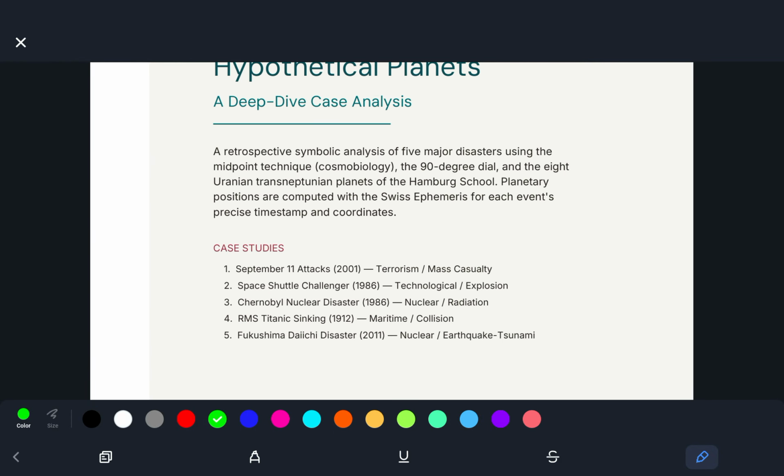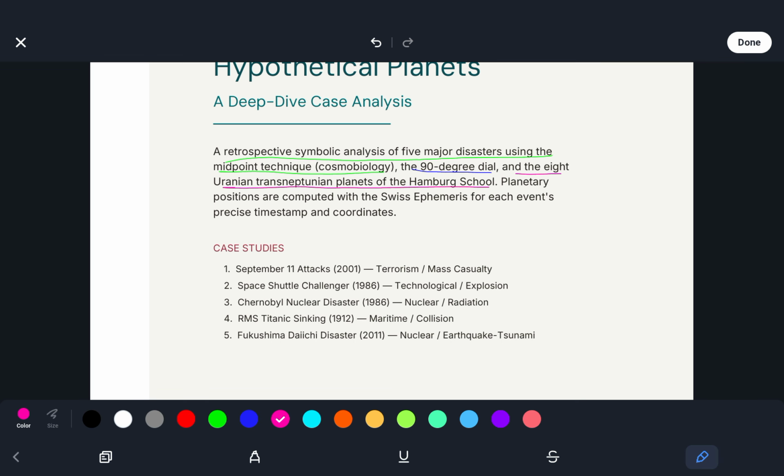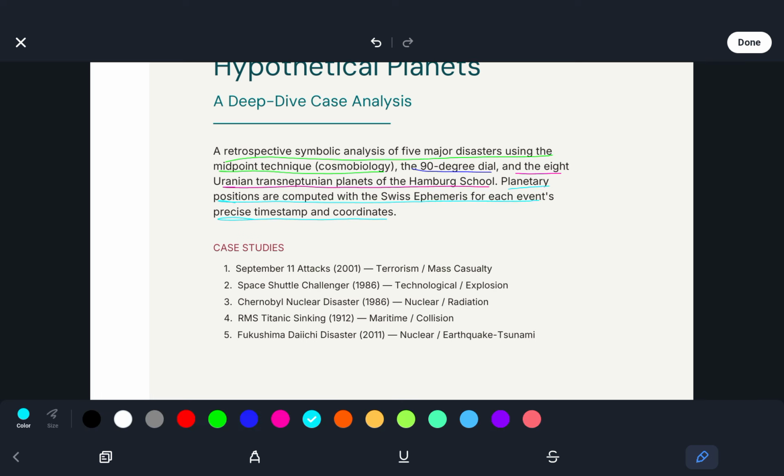So this is a retrospective symbolic analysis of 5 major disasters using the midpoint technique, cosmobiology, the 90-degree dial, and the 8 Uranian trans-Neptunian planets in the Hamburg School. We see planetary positions are computed with the Swiss ephemeris for each event's precise timestamp and coordinates.